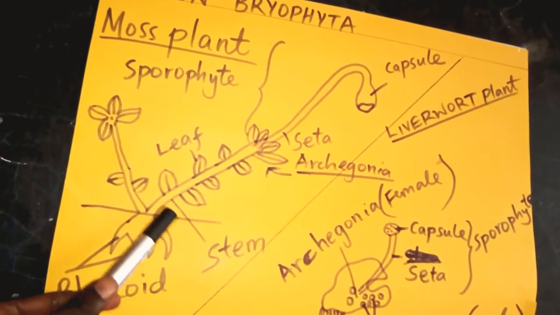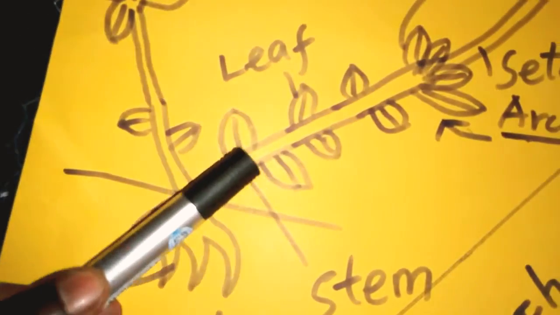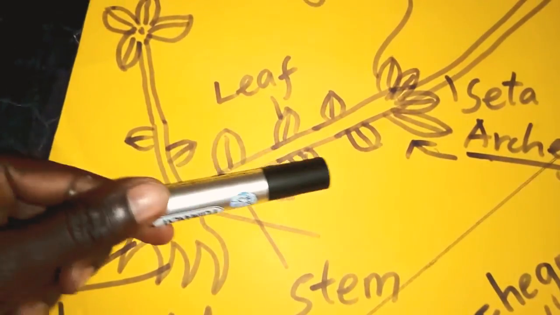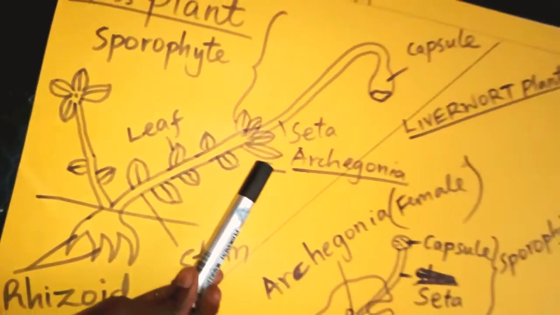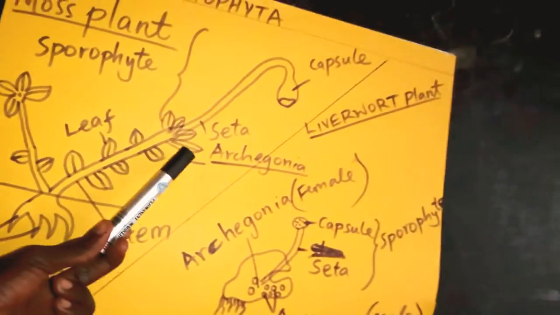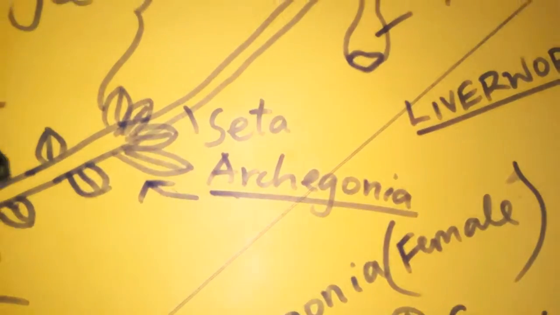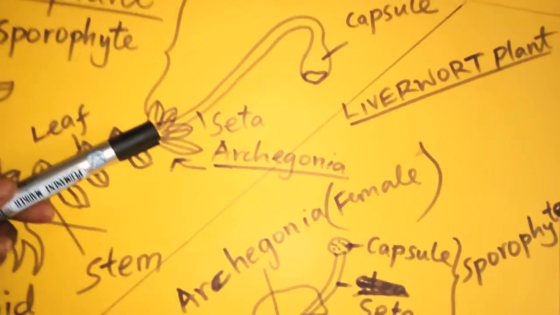And it also contains the stem up here. I hope you're able to see this stem over here. It also comprises of various leaves. This is a leaf, this is another leaf, these ones are leaves. It also contains a part called archegonia. Archegonia is the female part that is referred to as the gametophyte.